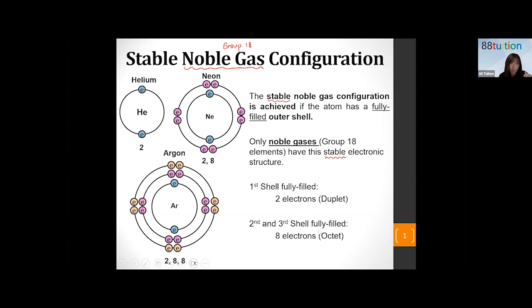Second and third shell can take up to 8 electrons. When these 2 shells are also filled, for example, we say that the atom has achieved octet stable electronic configuration. That is for Sec 3, not now. Okay.